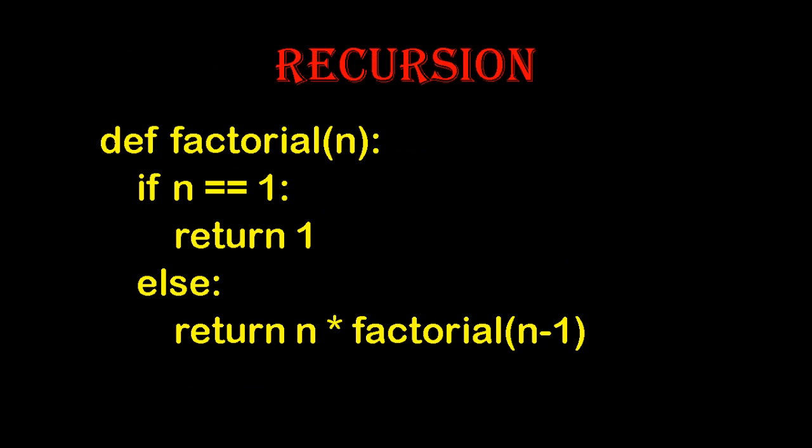You know factorial means, for 3 factorial, 3 into 2 into 1. So for each and every number we are calling the function factorial. The function name is factorial here, and we are passing a value. I am defining it like return n * factorial(n - 1). So every time the function will be called with n - 1 until it reaches 1. If it is 1, that is the last number, then 1 will be returned. That value, the final calculated value, you will get.